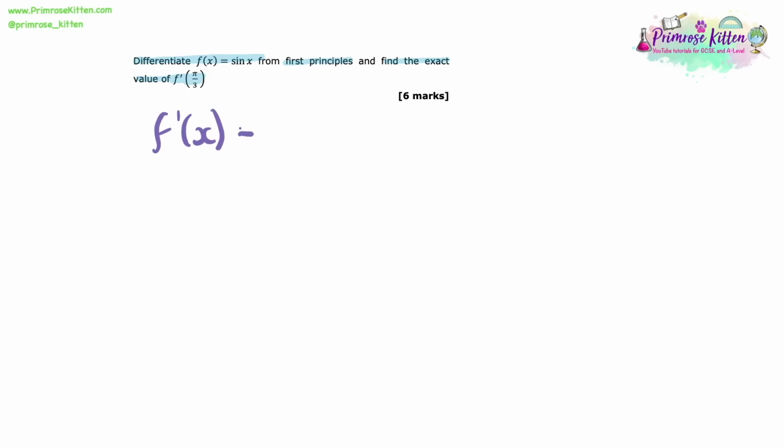To do this, let's start off by writing from our formula booklet what our general equation for differentiating by first principles is. So the equation states that f'(x) equals, in the limit where h tends to 0, f(x + h) minus f(x), all over h. So that's our equation here.